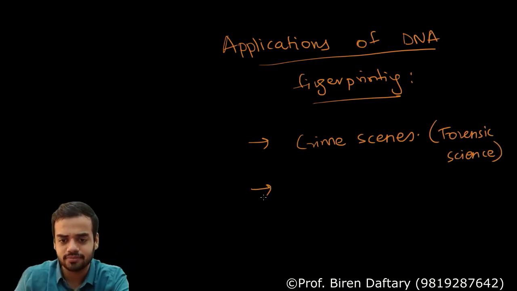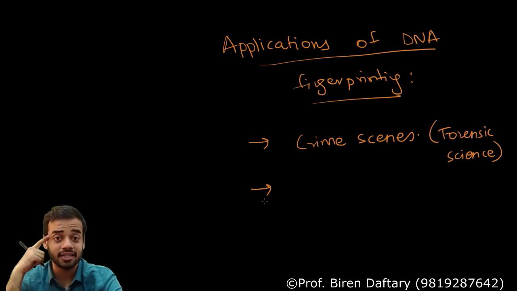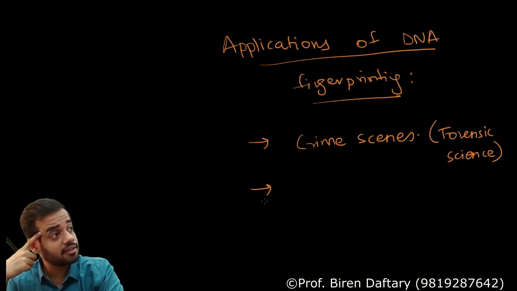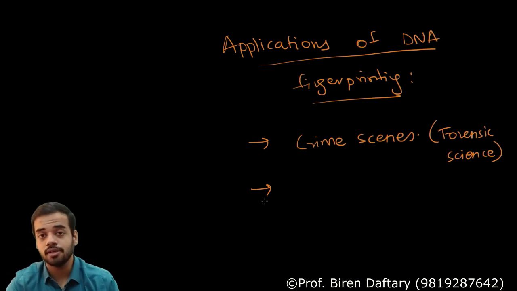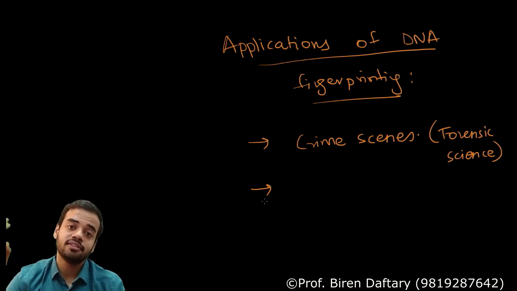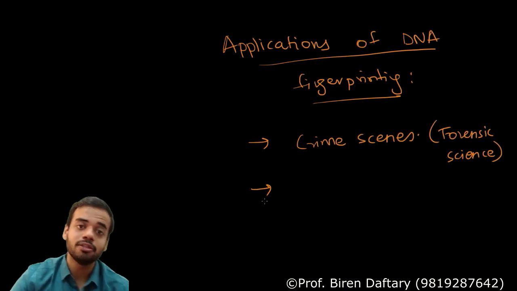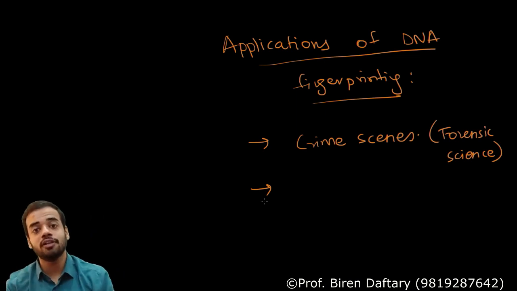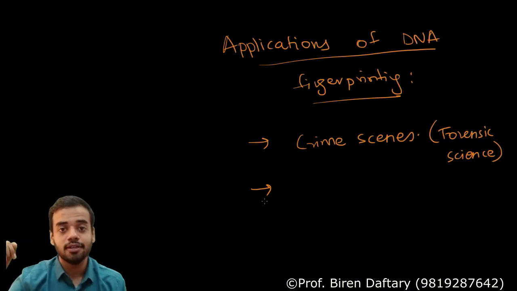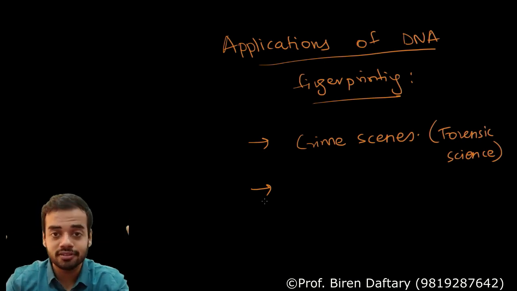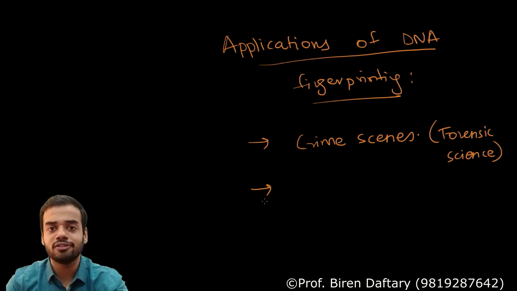The second application is in paternity cases. Paternity cases are cases in which there is a fight. Suppose a woman says that there are 2 people who are claiming to be the father of that person. There is one real father and one fraud father. So how does the court decide who is the real father? Very simple. Take DNA fingerprinting.